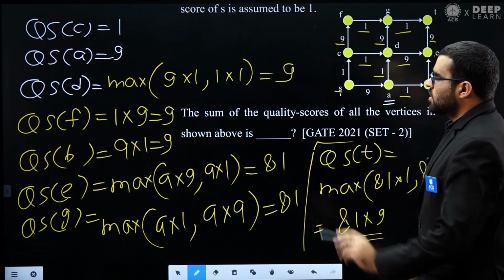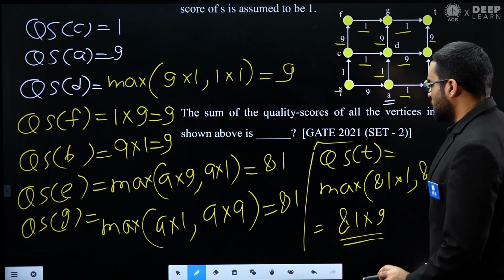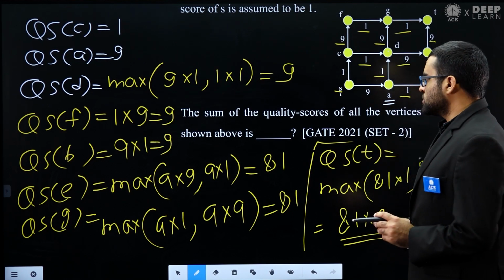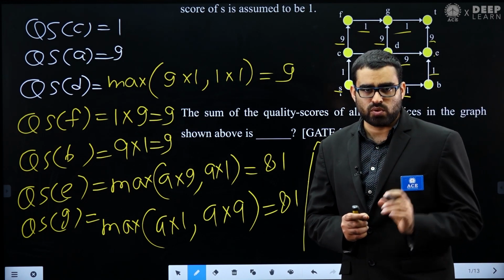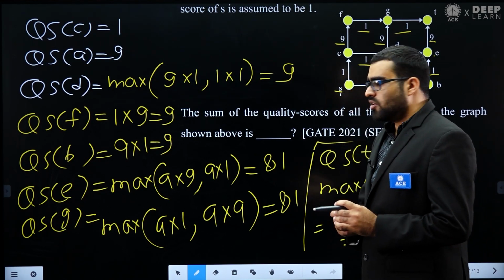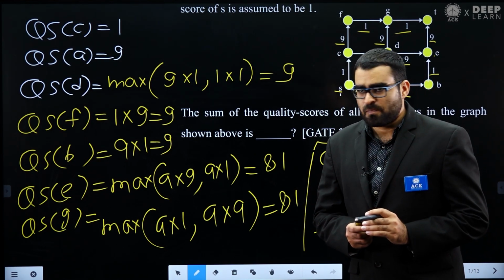So we have found the quality score of all the vertices. See what we have done in this question. In this question, he has given a new definition, called quality score. So first we have seen what is the quality score of a directed path.